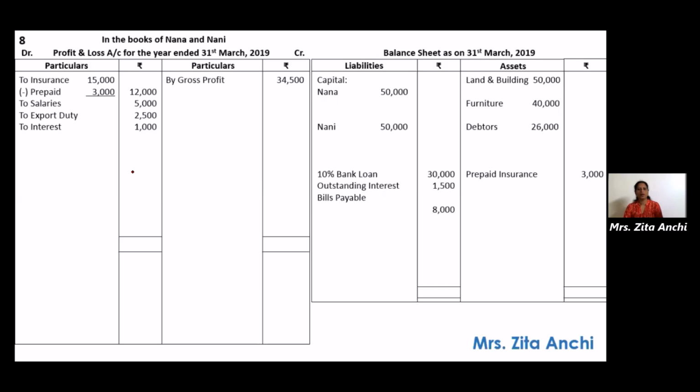Now, total amount of land and building is 50,000. Out of this, 20,000 was purchased. Okay, so you have to break this up. 20,000 is the new building and remaining 50 minus 20 is 30,000 is the old.